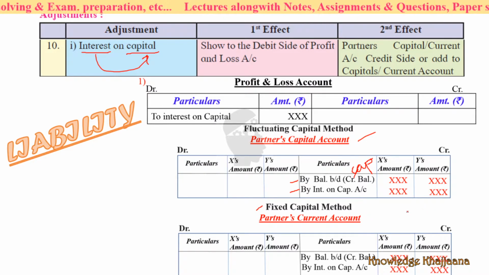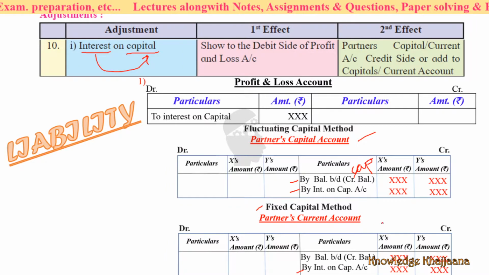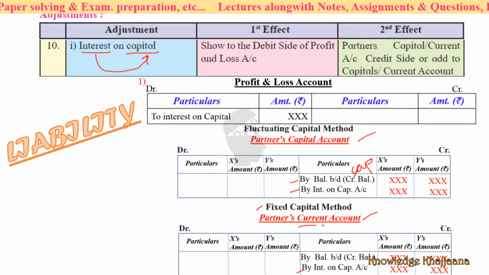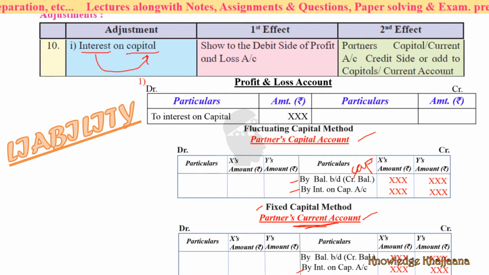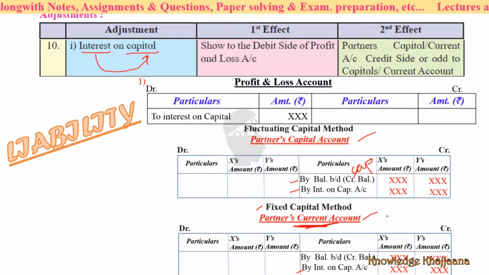Nothing apart from their capital, any other entry is recorded. So for the interest on capital, we cannot record it in the partners capital account. For that we need to open another account, that is partners current account, right? If you remember, we learnt in the first lecture, we need to maintain another account, that is partners current account, for the other transactions.